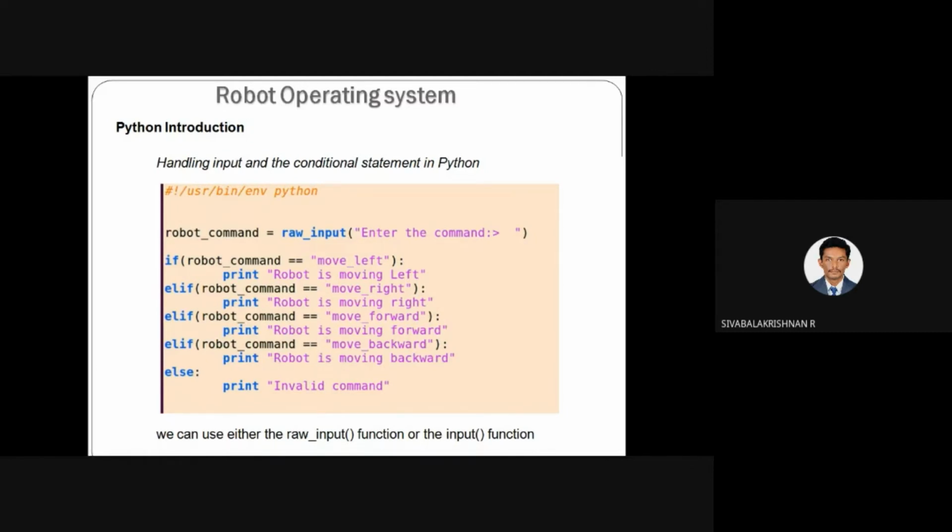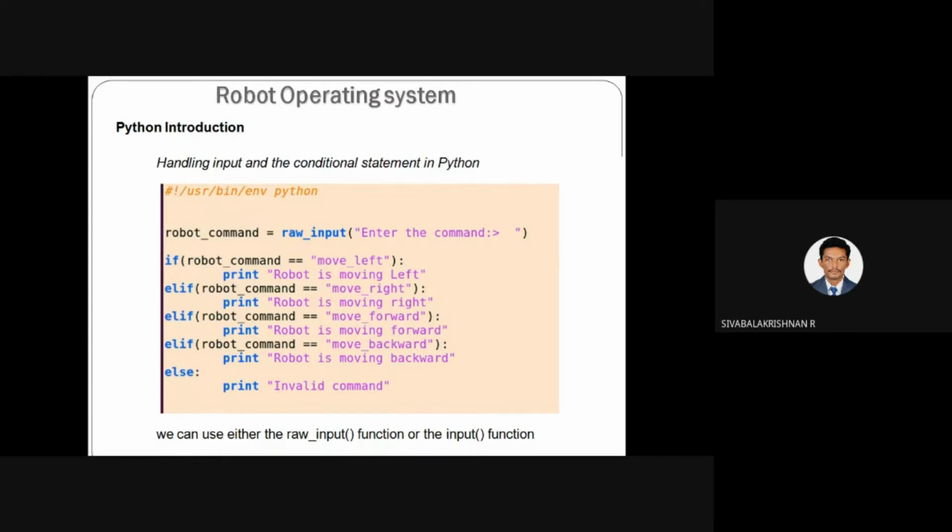So this function is to get the data from the user. raw_input is one of the functions for getting the data from the user, and another one is input, where you can specify the input inside the input function. So these two functions get the data from the user. What is the difference between these two functions?